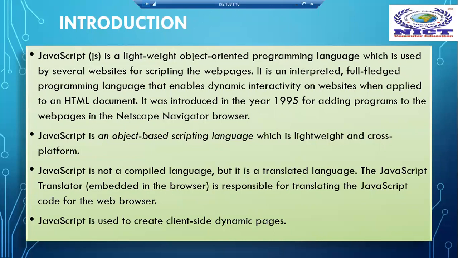So JavaScript is a lightweight object oriented language. That means when we write a program in JavaScript, we have to give importance to objects. So it is very easy for me to relate with the real world system. If I take any user, what user properties can I implement there? When we are creating a website, we have to give login pages.